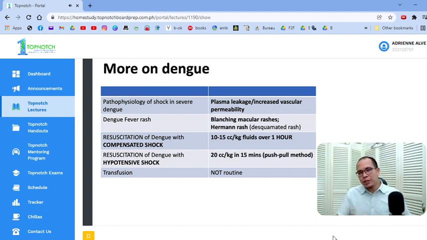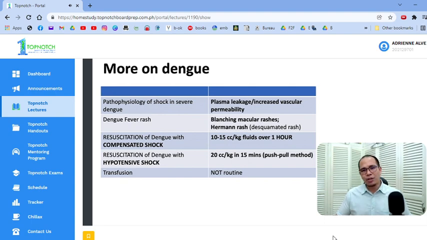And then, if may tawid yung patient successfully sa critical phase, papasok na siya sa recovery phase. Wherein sa recovery phase, babalik na yung appetite ng patient, lahat ng plasma na na-leak niya, eventually it gets reabsorbed. So, mapapansin mo, magkakaroon ng diuretic episode yung patient na dati hindi siya umiihi dahil nag-shock siya, tapos during the recovery phase, yun na, umiihi na siya kasi nare-absorb na lahat ng fluids na nilabas niya during the plasma leakage stage. Okay? And again, please do remember, majority of patients with dengue will recover without problems.